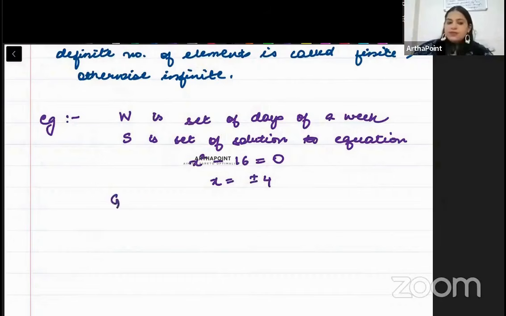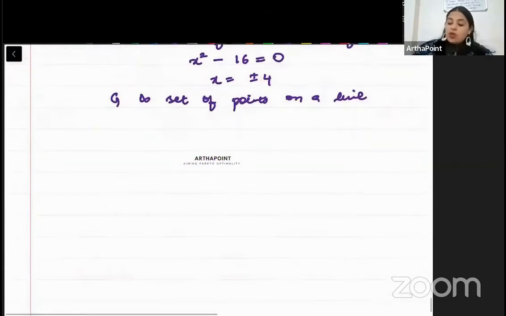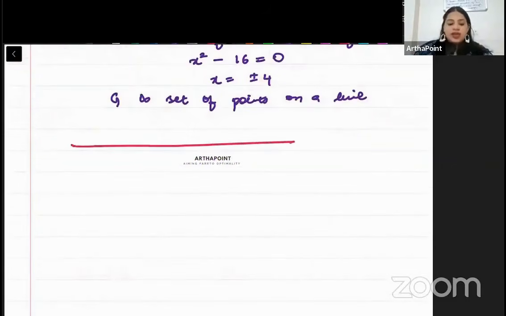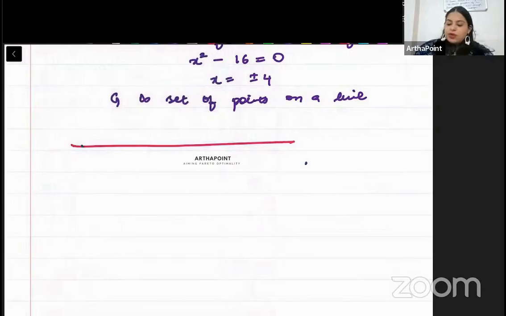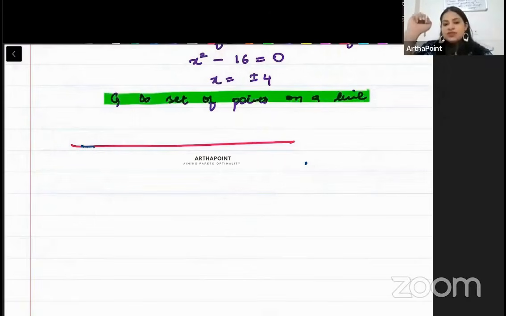But let's say that G is a set of points on a line. Now I don't know how many points are there on this line. Can I count it? I cannot. There is a point here, a point here, another point. So I cannot count the number of points on the line. So beta, that is an infinite set. I hope the difference between finite and infinite sets is clear to you. Clear, beta? Okay.